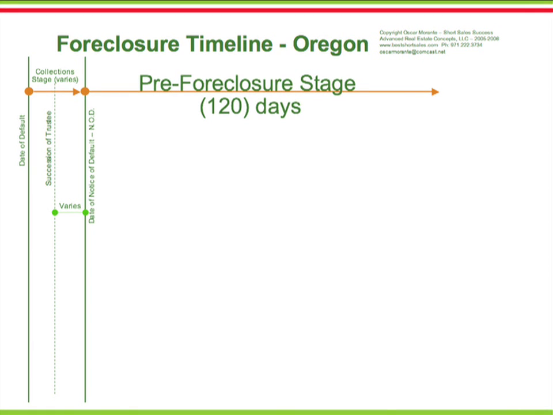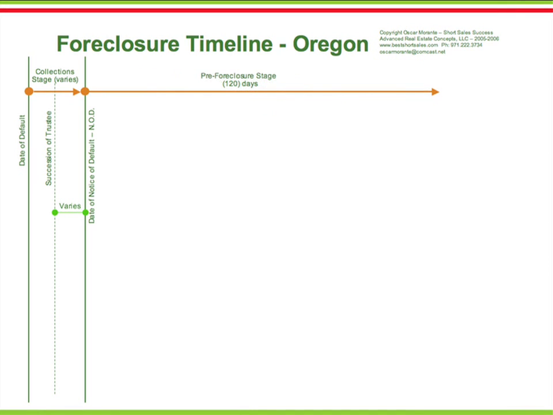In Oregon, the pre-foreclosure stage takes a minimum of 120 days. Usually, trustees pad that minimum time with an additional 10 to 20 days to ensure that there is plenty of time. The trustee will then notify the owner that foreclosure has been initiated. If the property is a rental, the tenants will also be notified. The document used will be a notice of trustee sale or notice of default and election to sell.